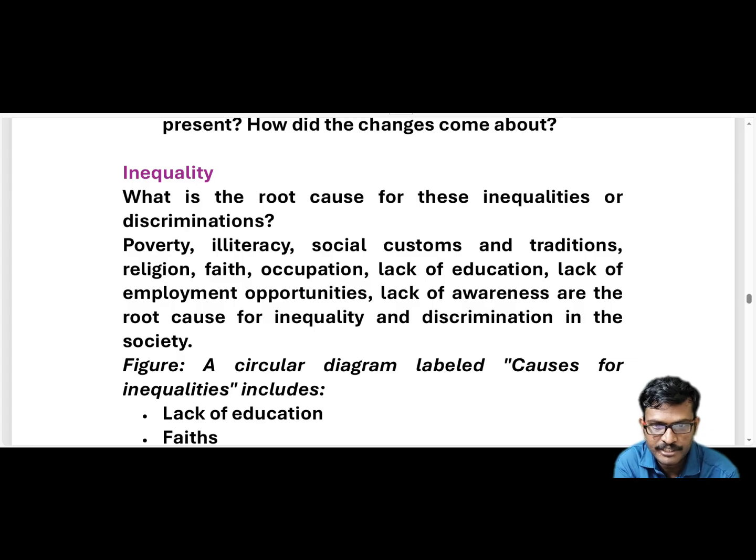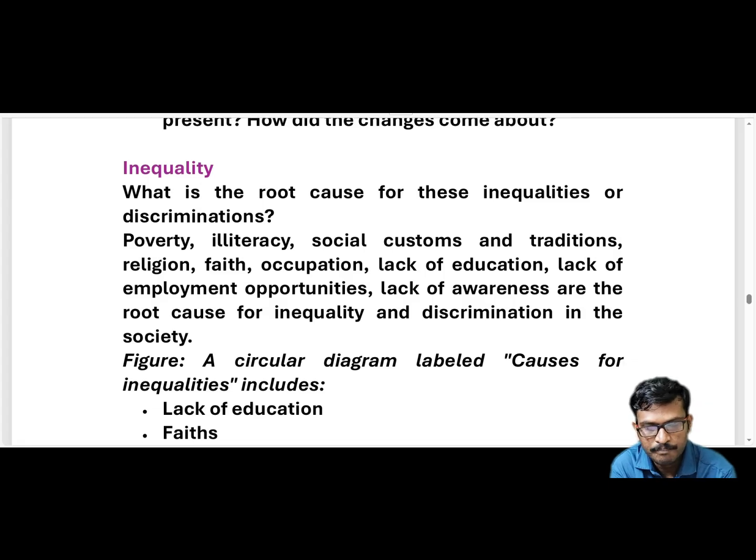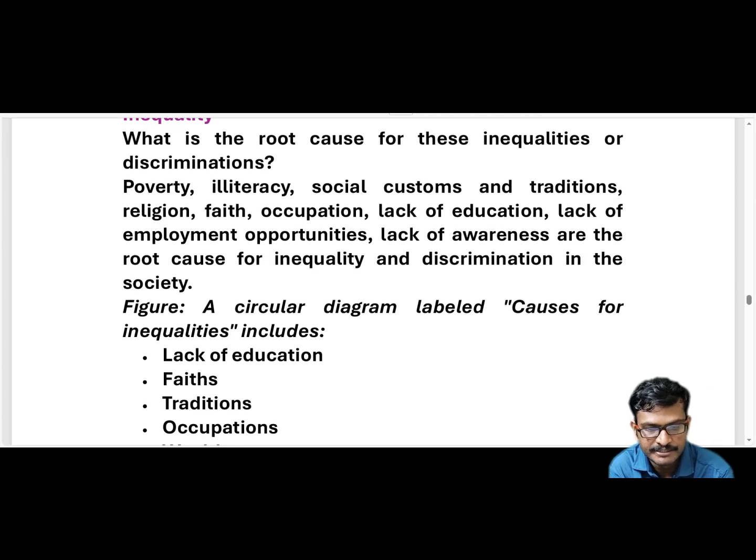Poverty, illiteracy means they are not literate people, they are not educated. And faith, so some people have religious faith. And occupation, so some people are used for agriculture purposes, so it is based on occupation. Then lack of employment opportunities, lack of education, and lack of awareness. So these are the main root causes for inequality and discrimination in society. Do you have a clear idea?